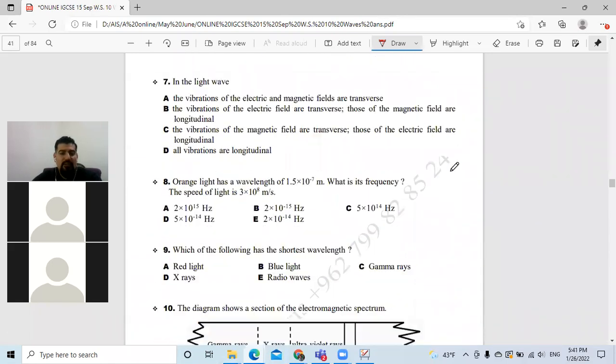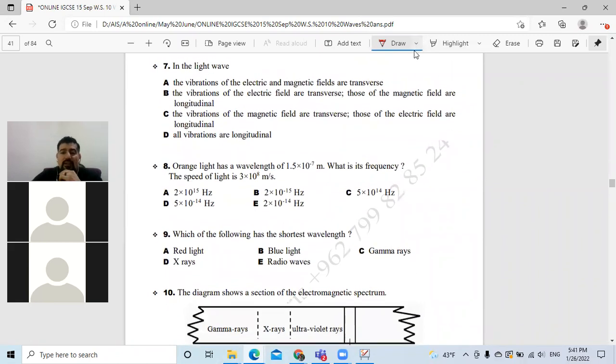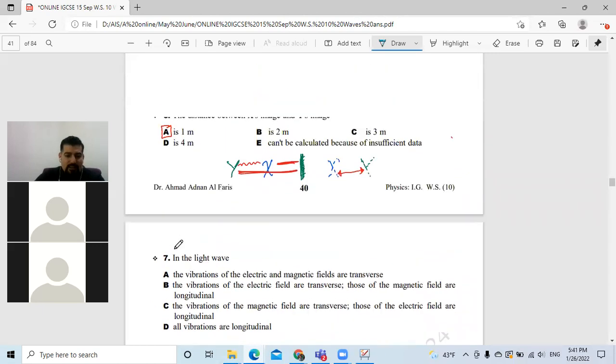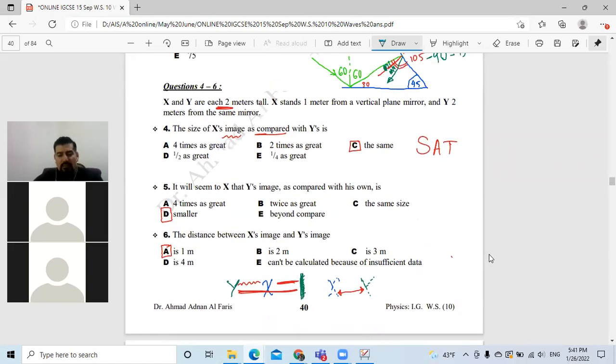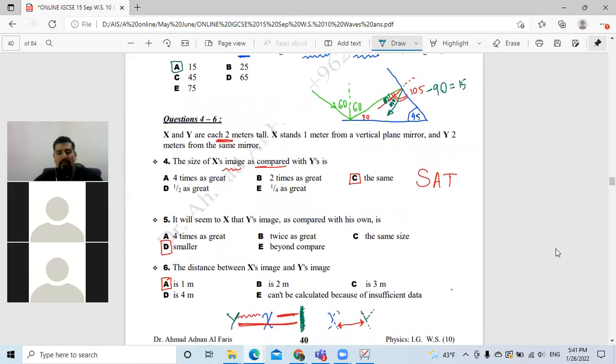Next, question number 7. Let's return back to our board, the IGCSE Cambridge. What do they ask here? In the light wave, send me the answer that you did in the homework. Ibrahim, Mohamed, yes, Abdul Rahman. Yes, all of you are correct. What is the answer? The answer is A. I'm going back here because some of you asked me to go back. You can take a screenshot if you want.